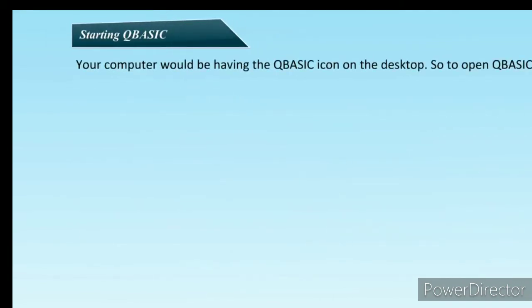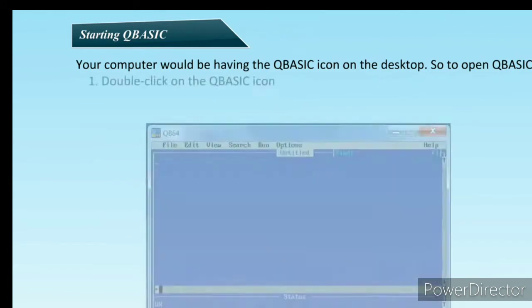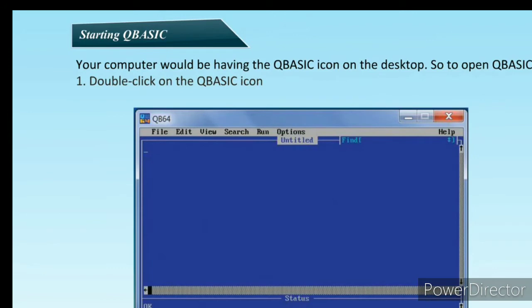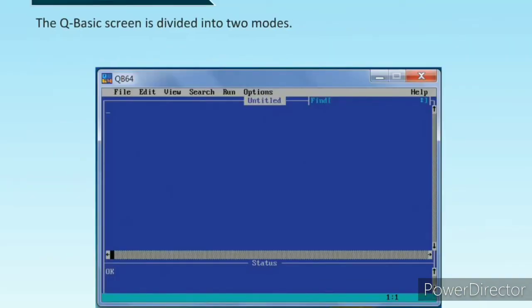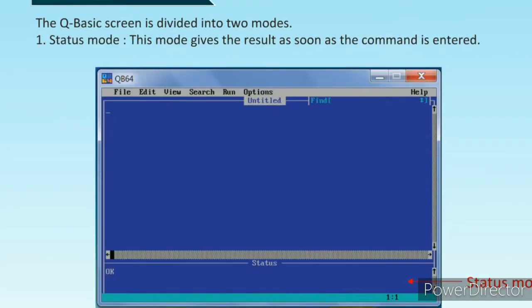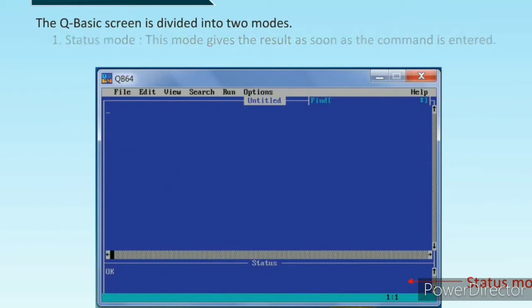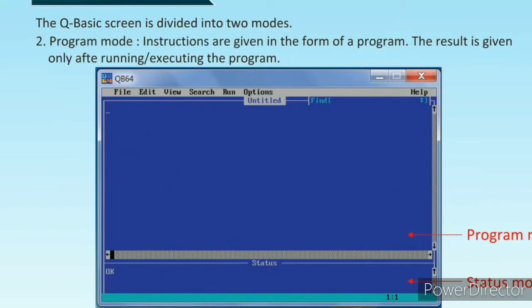Your computer would have the QBasic icon on the desktop. So to open QBasic, double click on the QBasic icon. One screen will appear. The QBasic screen is divided into two modes, status mode and program mode.